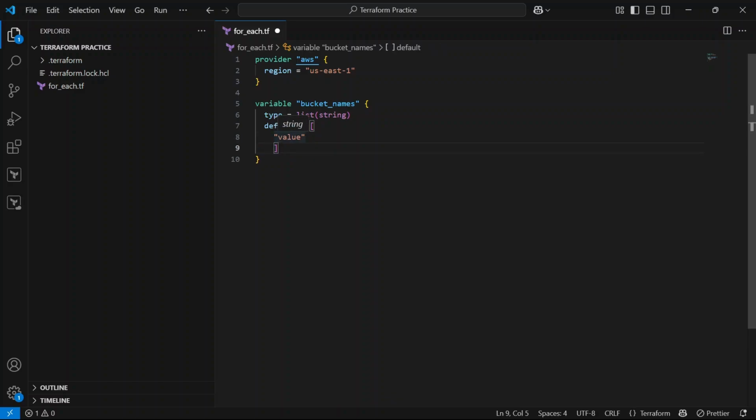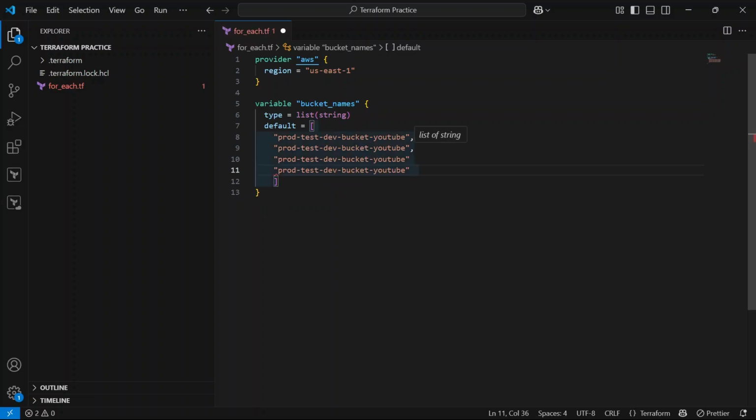The values we are going to define are prod, test, dev, instance, dev bucket, and u2. Let me copy this so that I can easily copy and paste it, and give a comma here.